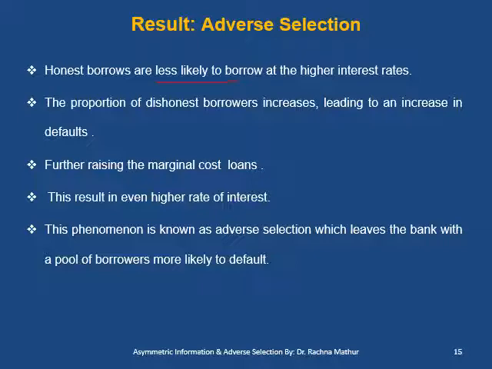The proportion of dishonest borrowers increases, leading to an increase in defaults. This further raises the marginal cost of loans and results in an even higher rate of interest. This phenomenon is known as adverse selection, which leaves the bank with the pool of borrowers more likely to default.